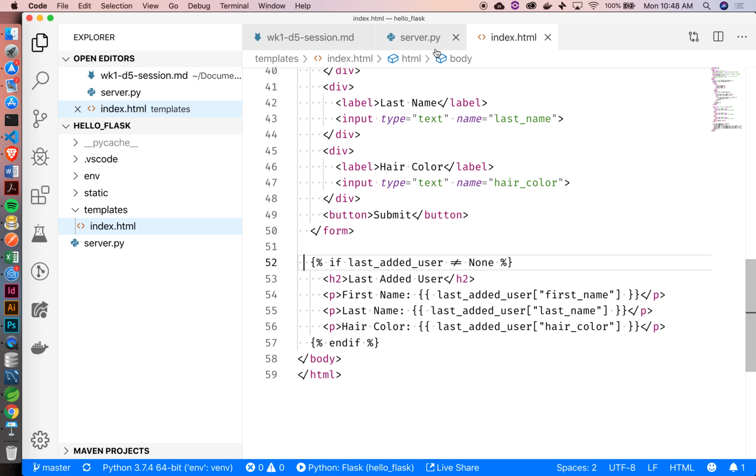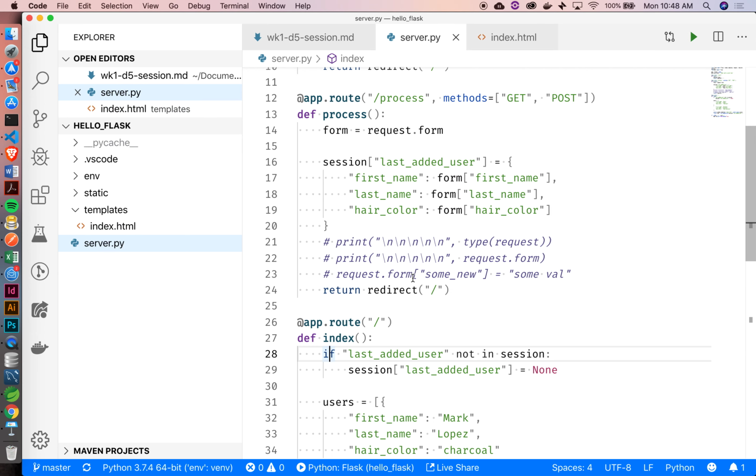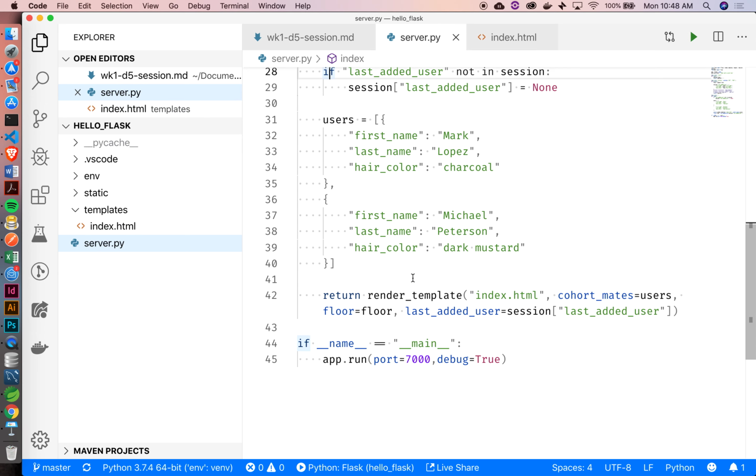But now it's just a variable, because here, when I hit the index route, I'm passing along this variable called last added user, and I'm setting it equal to the session at that particular key, the value of that. So you're saying call that dictionary and take that key out of it. So get the value for last added user from the session dictionary, and then pass that along to the template as this variable last added user.